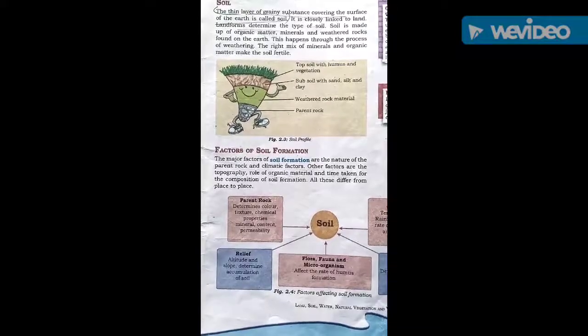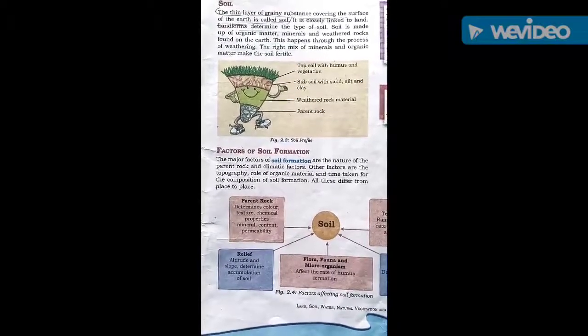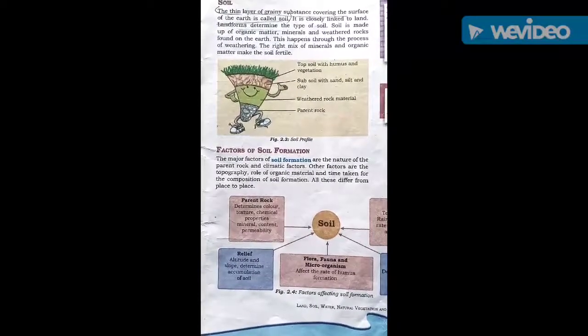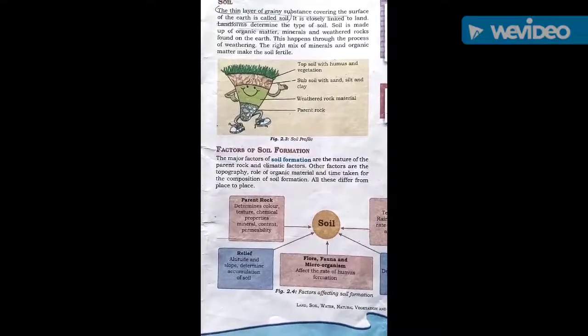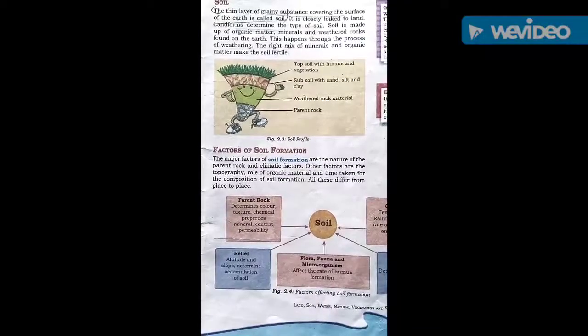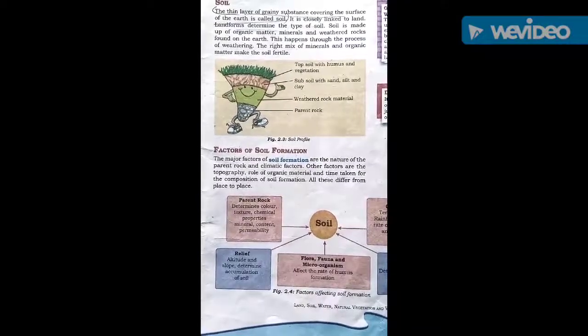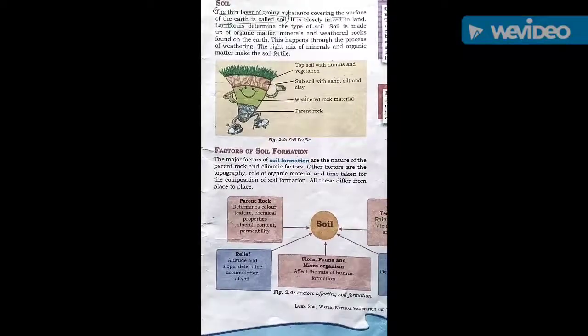You know that the landforms such as mountains, plateaus, plains, valleys determine the type of soil. If it is in the mountain, that is mountainous soil. So soil is made up of organic matter, minerals and weathered rocks found on the earth. The soil becomes fertile if it contains minerals and organic matter.